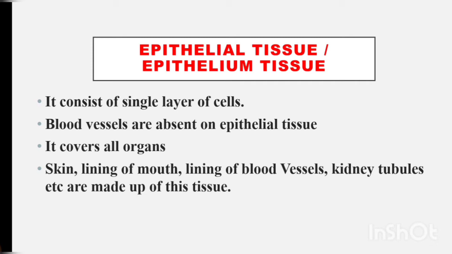And kidney tubules. Inside our kidney there are tubules called renal tubules. They help in the filtration process. So those tubules are also lined by the epithelial tissues. So epithelial tissues are a single layer of cells. Blood vessels are absent in it. Then it will cover all the important internal organs. Skin, inner lining of mouth, inner blood vessels, kidney tubules, etc. are made up of the epithelial tissue.